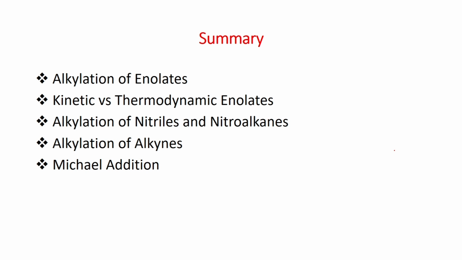Then we have seen the formation of enolate from ketone. You can generate kinetically versus thermodynamically controlled enolate by controlling the reaction conditions. If you carry out the reaction at low temperature with a strong base like LDA and shorter reaction time, you can generate the kinetically controlled enolate, which can be reacted with alkyl halide by a substitution to give the alkyl derivative.